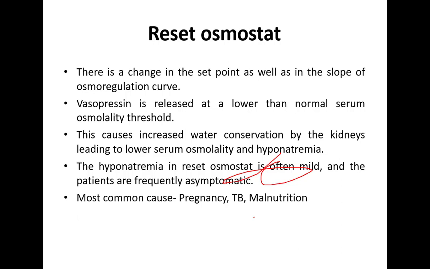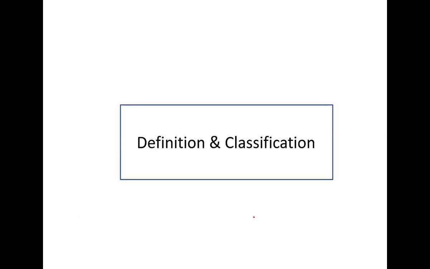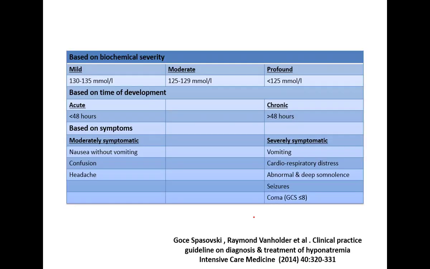The hyponatremia in reset osmostat is very mild, and the patients are asymptomatic. The most common cause is TB. Malnutrition and pregnancy are also very common in our Indian scenario. So if a patient presents with hyponatremia and is asymptomatic, we always keep in mind that one of the differential diagnoses is reset osmostat. Now coming to some definitions and classification on the basis of the guideline.